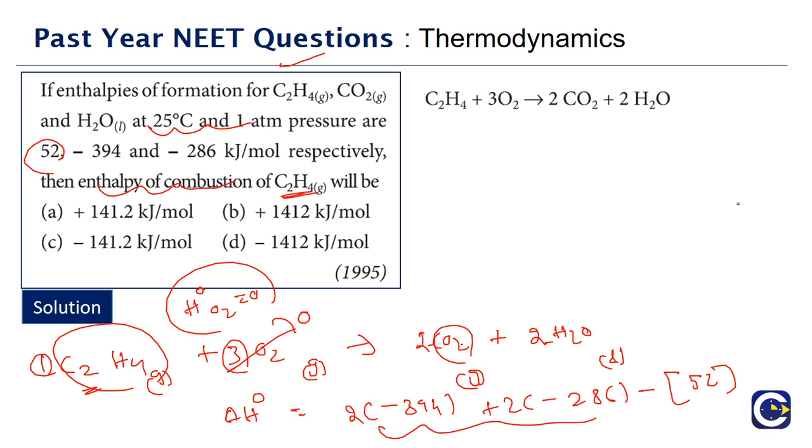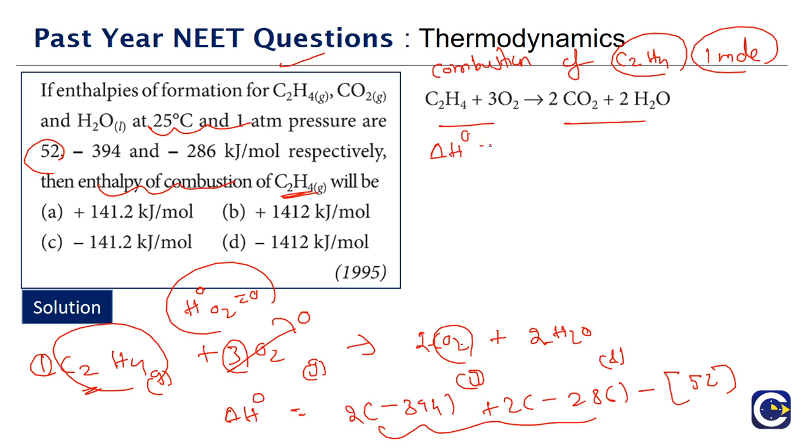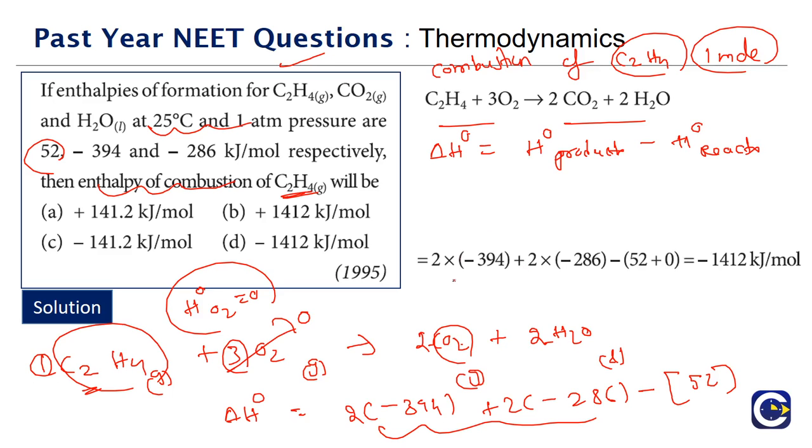So this is the reaction that represents the combustion reaction of C2H4. Enthalpy of combustion means we look at the reaction representing the combustion of 1 mole of substance, and for this the enthalpy change of the reaction at standard conditions is equal to enthalpy of products minus enthalpy of the reactants. So that's what we've been doing. What is it going to be? The enthalpy of products will be 2 into minus 394 and 2 into minus 286, minus the enthalpy of reactants.